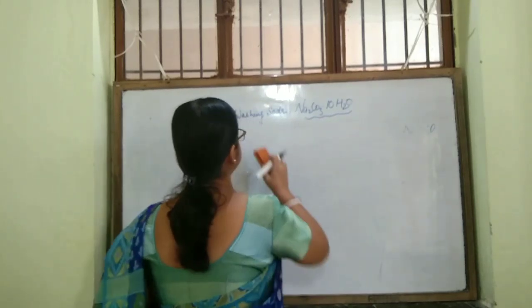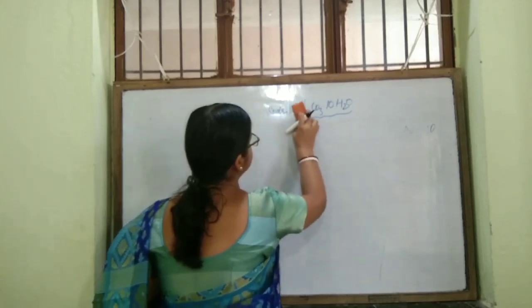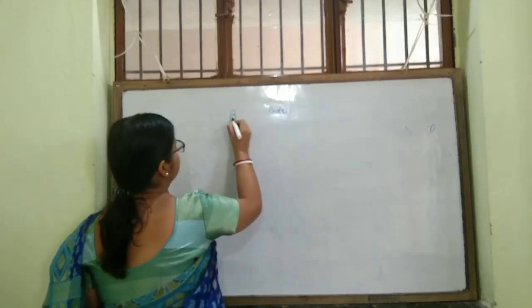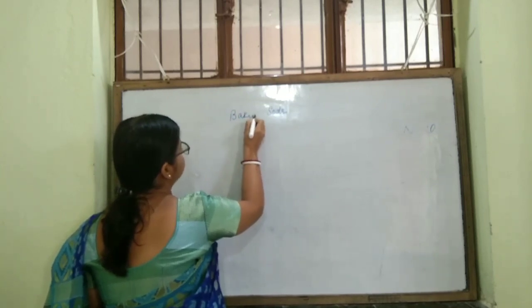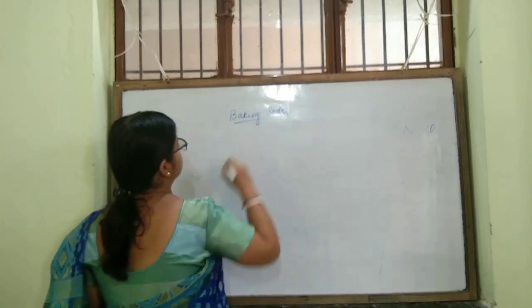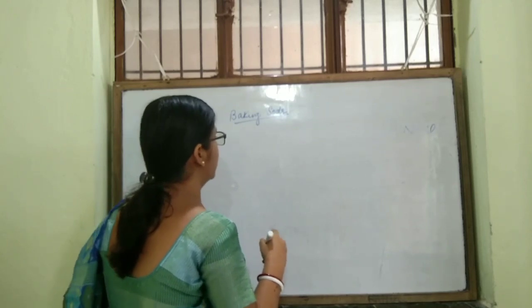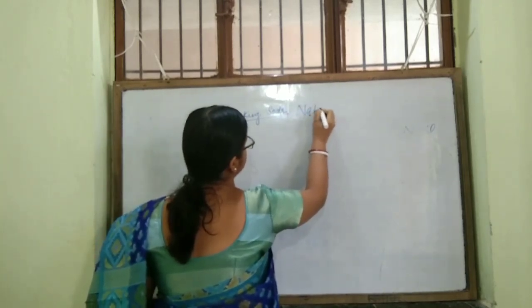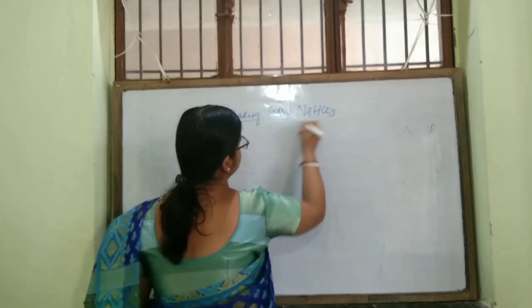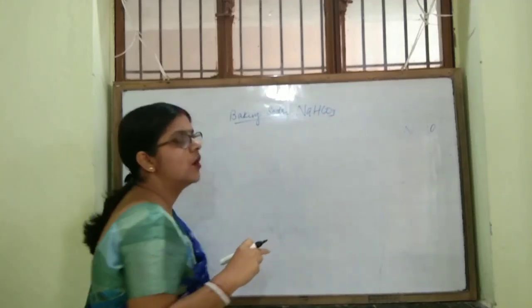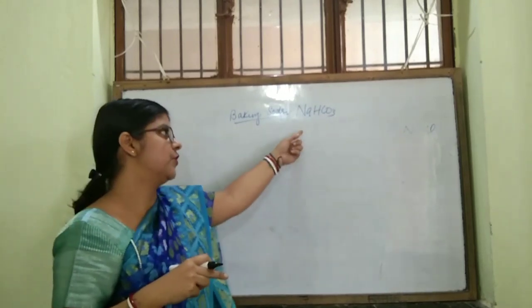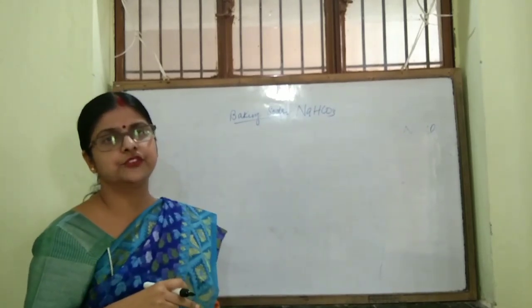Next I will discuss baking soda. Our topic is baking soda. Baking soda is sodium bicarbonate, or sodium hydrogen carbonate. What is its formula? NaHCO3.